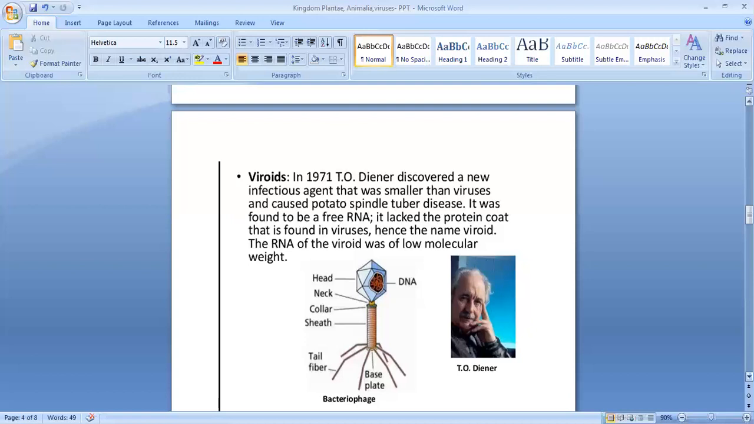So here you can see the diagram. In 1971, Theo Diener discovered a new infectious agent that was smaller than viruses and caused potato spindle tuber disease. It was found to be a free RNA. It lacked the protein coat, capsid, that is found in viruses. Hence the name viroid. The RNA of the viroid was of low molecular weight.